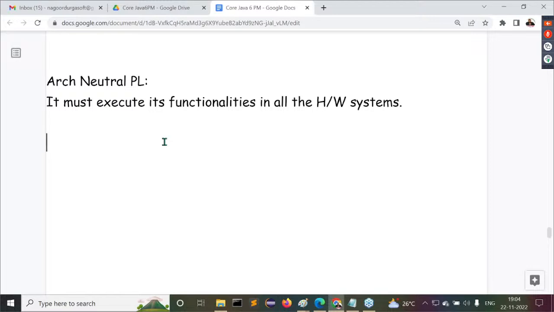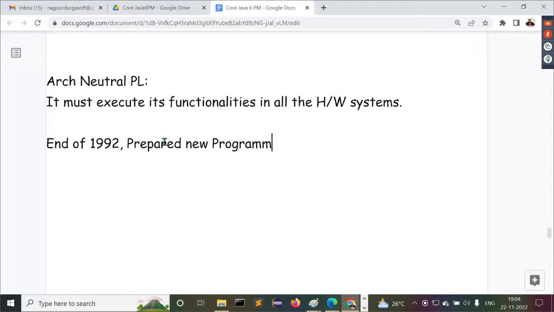After having this much of analysis, they started to prepare the new programming language. Nearly 2 years of time they have taken. A 30-member team, 2 years of time. Finally, they completed the new programming language preparation at the end of 1992.